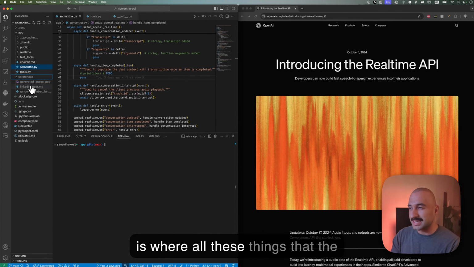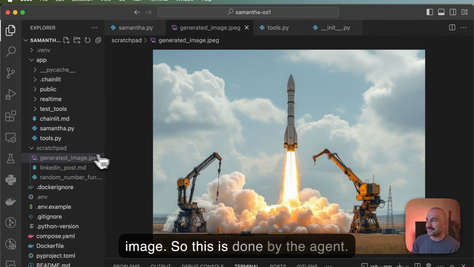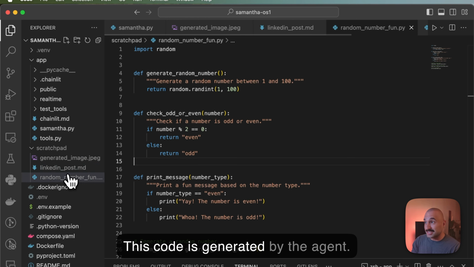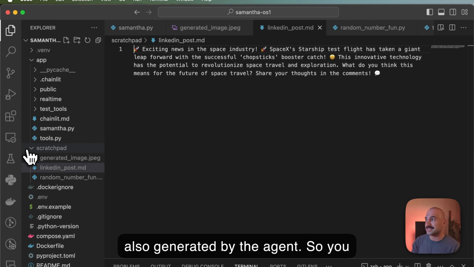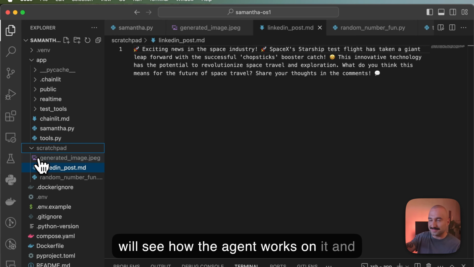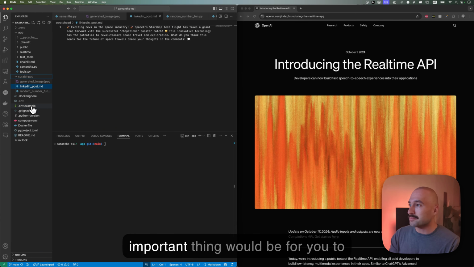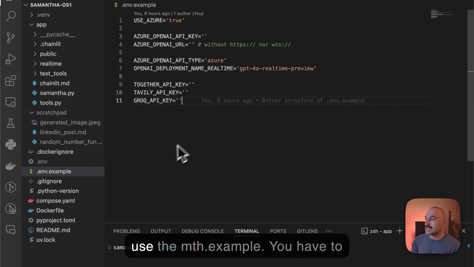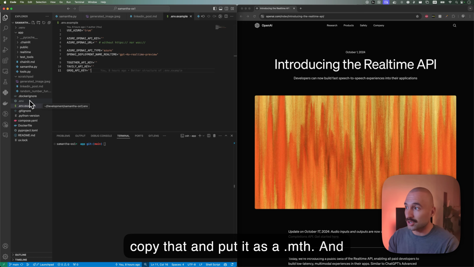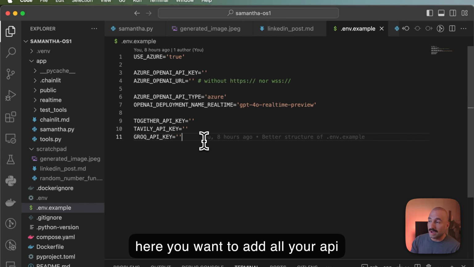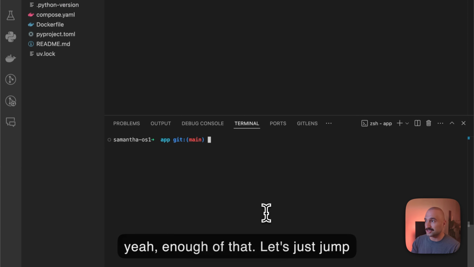This is where all the things that the agent is going to do end up, for example, an image, or code generated by the agent, or this LinkedIn post markdown also generated by the agent. You will see how the agent works on it and starts putting files here. The other important thing is the env.example. You have to copy that and have it as a .env, and here you add all your API keys, as I mentioned before. But enough of that, let's just jump into the demo.